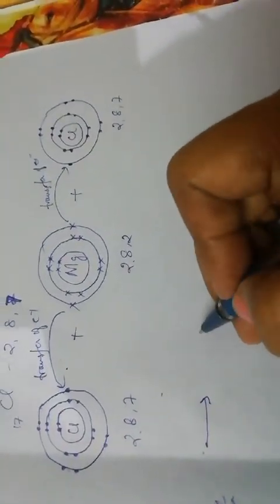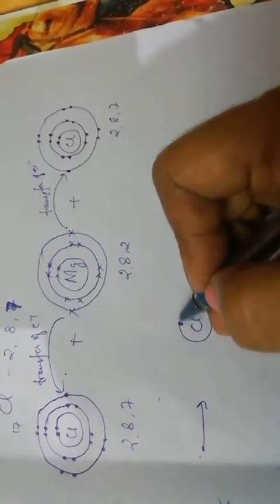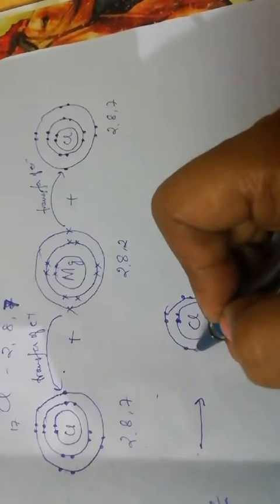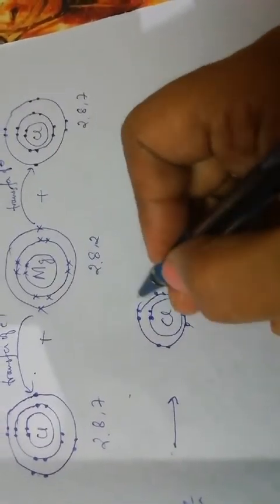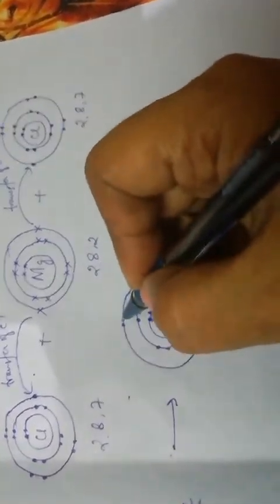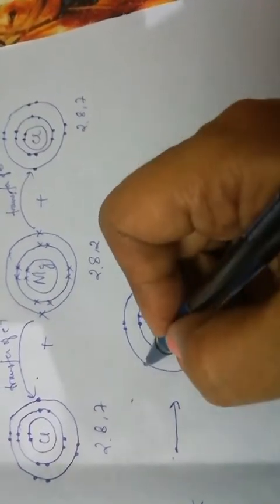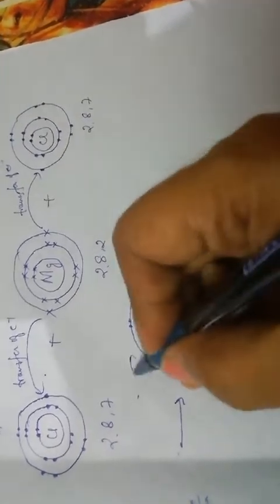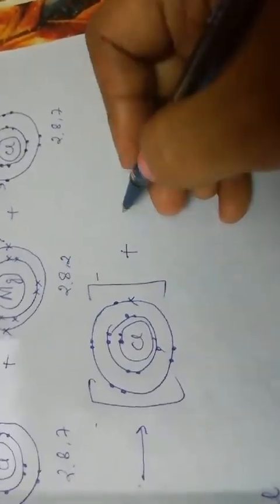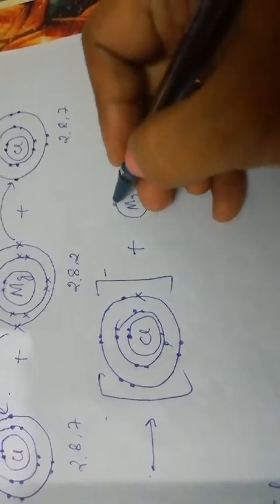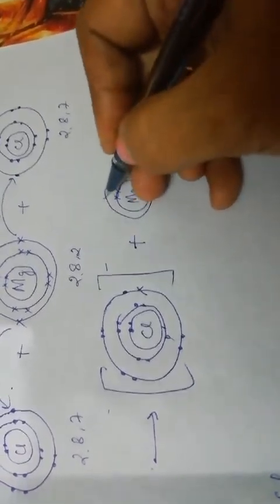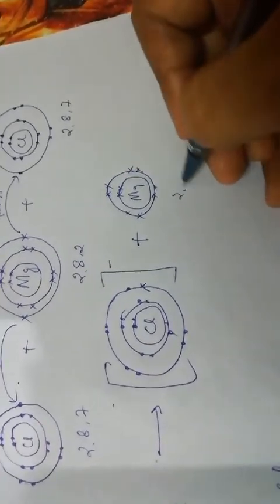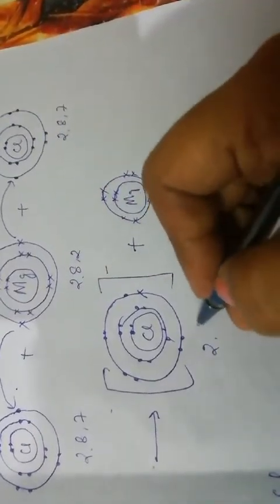You have to show all the orbits. Cl 1, 2, 3, 4, 5, 6, 7, 8, 9, 10, 1, 2, 3, 4, 5, 6, 7. This has come from magnesium, minus, plus magnesium 1, 2, 1, 2, 3, 4, 5, 6, 7, 8. This acquires an octet now because 2 electrons have already been given.